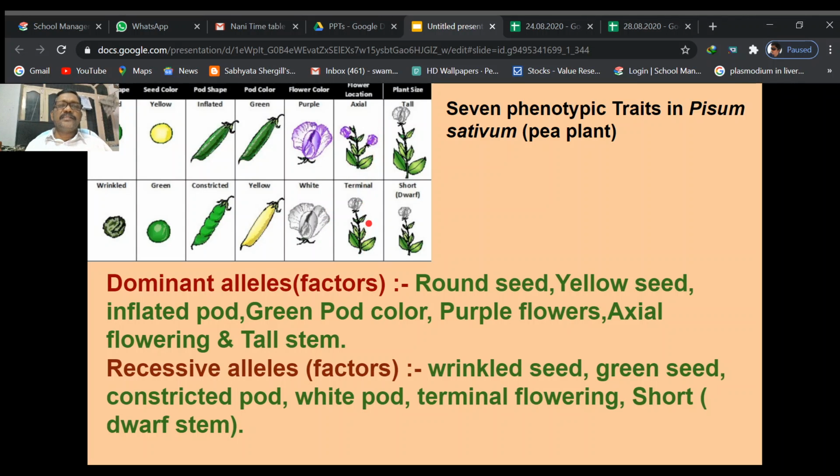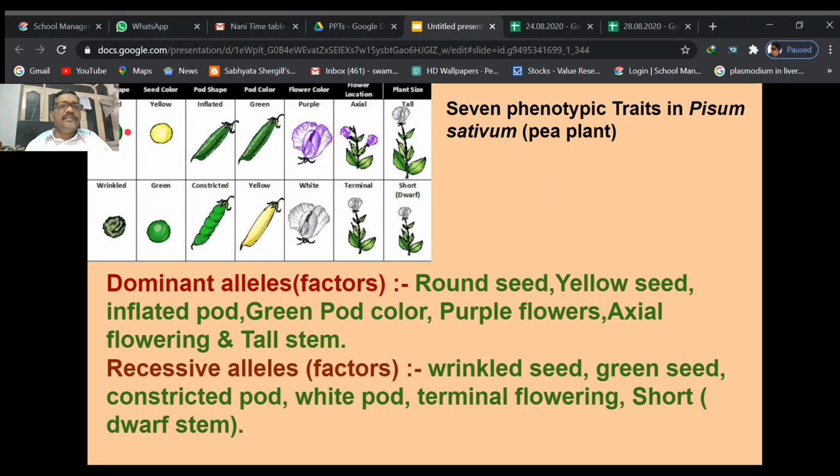These 2 alleles can determine where the flowering takes place in the plant, either axial flowering or terminal flowering. These 2 alleles can determine whether the plant is tall or short or dwarf. These are the characters chosen by Gregor Mendel in Pisum sativum.